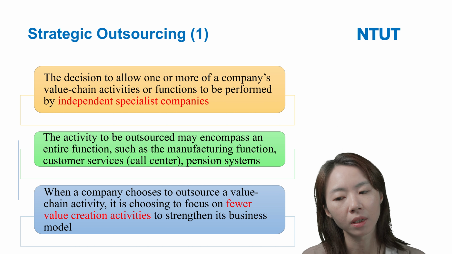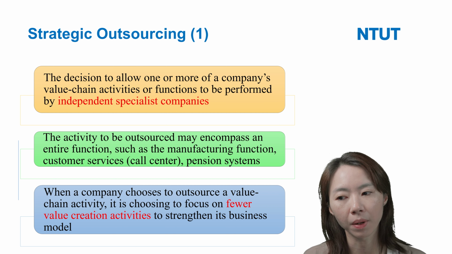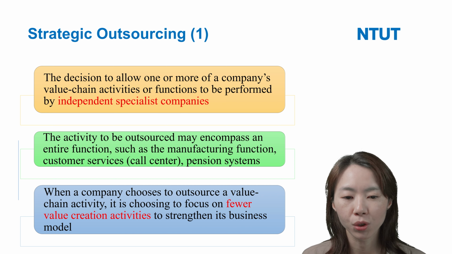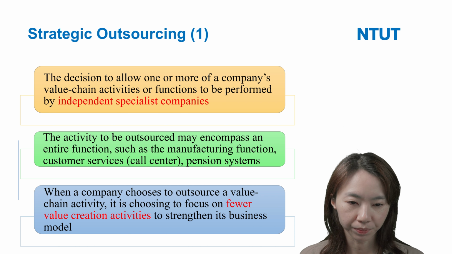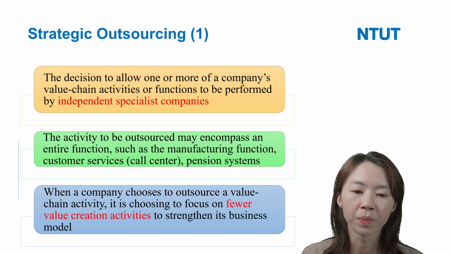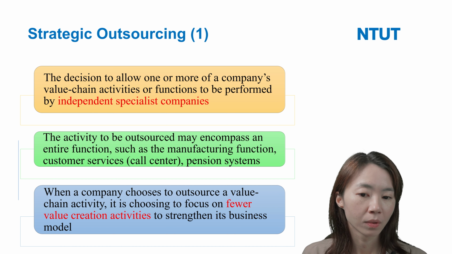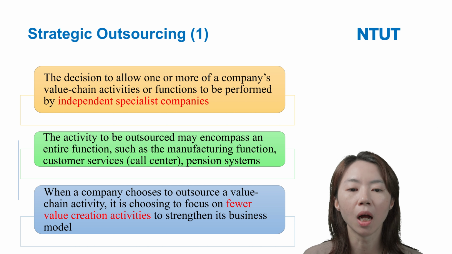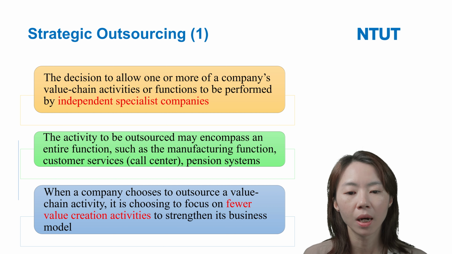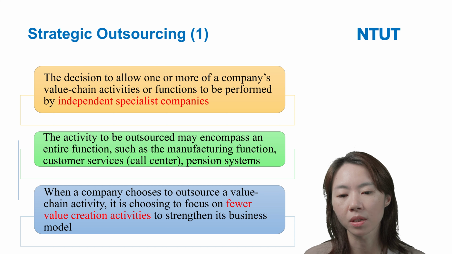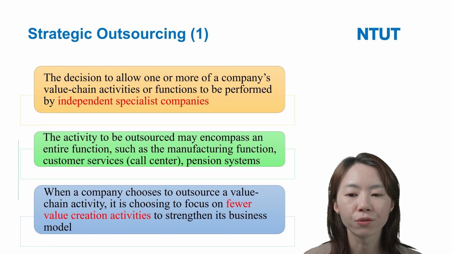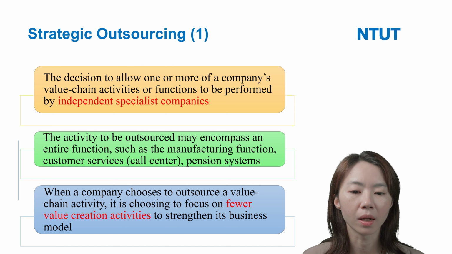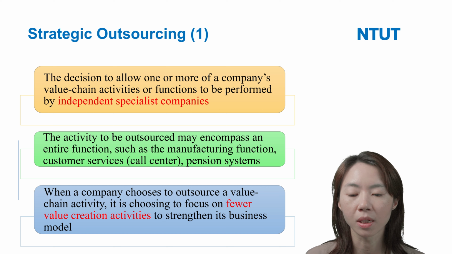And like other firms, we can also think about Nike. Nike also outsources shoe manufacturing to Baocheng, and they also focus on product design and marketing. So this is why strategic outsourcing means these firms choose to focus on fewer value creation activities. They want to strengthen their business model.